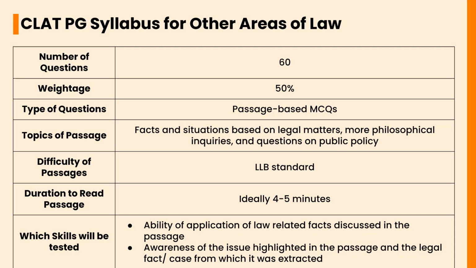Let's check the CLAT PG syllabus for other areas of law. The CLAT PG syllabus for other areas of law includes 60 questions consisting of passage-based MCQ questions. Some important topics include facts and situations based on legal matters, more philosophical inquiries and questions on public policy. The ideal time to read a passage is 4 to 5 minutes. Some of the skills required are the ability to apply law-related facts discussed in the passages, and awareness of the institute highlighted in the passage and the legal fact or case from which it was extracted.